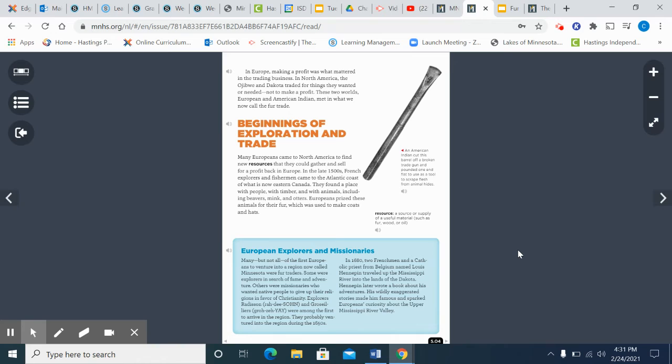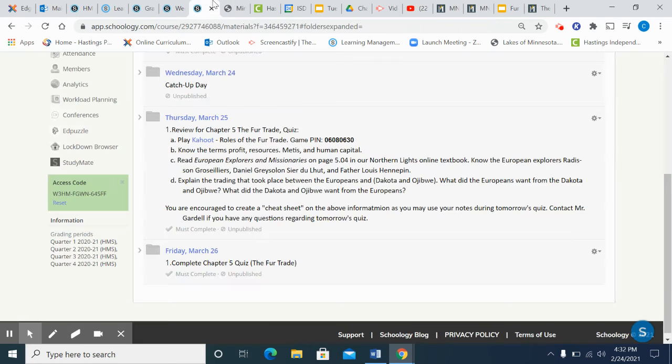And what I would encourage you to do is to write down anything you learned about the following explorers, Radisson and Groseilliers, and then the missionary Father Louis Hennepin. So make sure you have all that information about those explorers and missionaries, and that should help prepare you for the quiz. And yes, there is another individual by the name of Daniel Greysolon Sieur du Lhut. That individual is who the city of Duluth in Minnesota is named after.